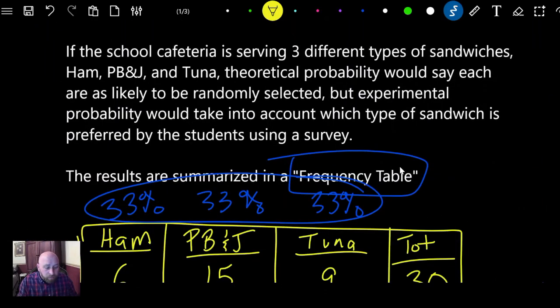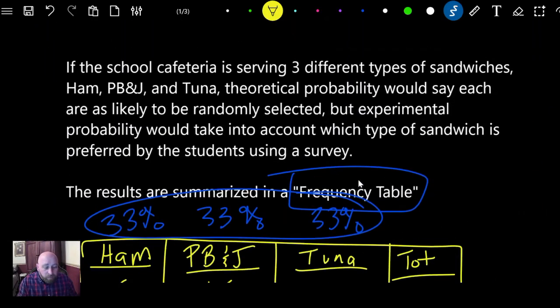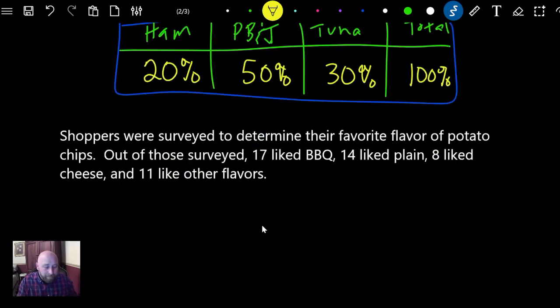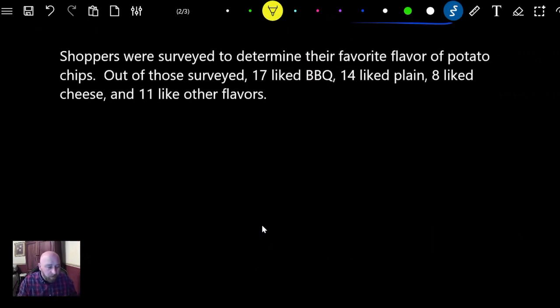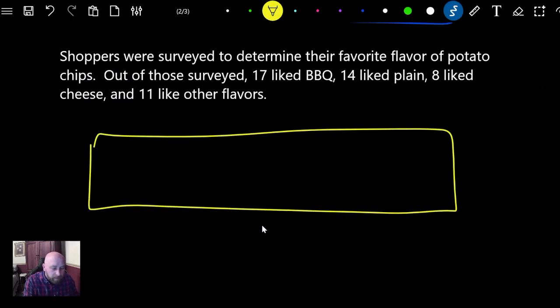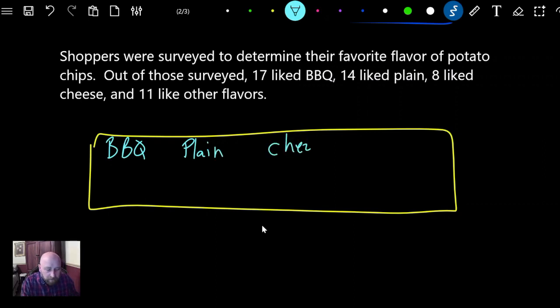The first thing that we're going to do is make a frequency table, okay? The frequency table is just going to tell us how frequently that happened. All right, so we're going to go here and make our frequency table. We'll have BBQ, and then the plain guys, then the cheese, then the other, and we'll call this the total.